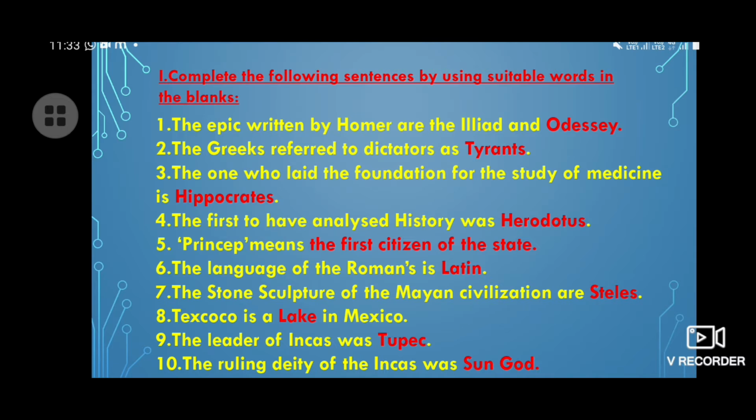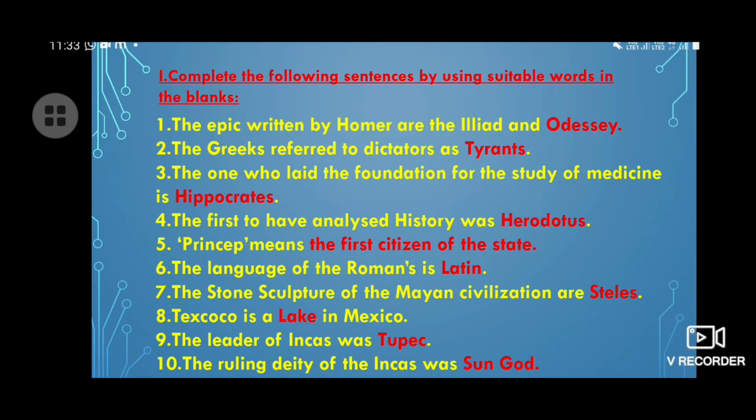Question number 5. Princip means dash. Your answer is the first citizens of the states. Question number 6. The language of the Romans is dash. Your answer is Latin.